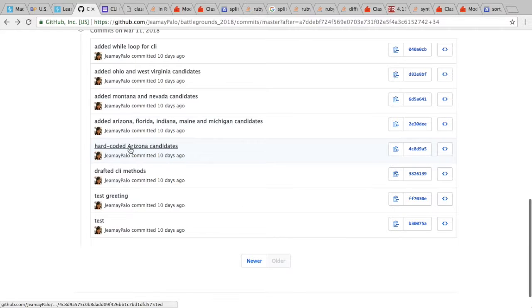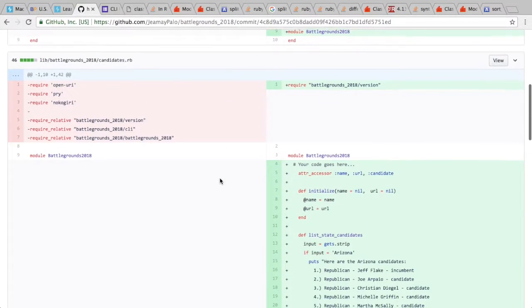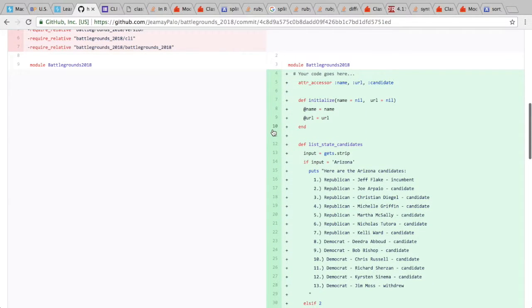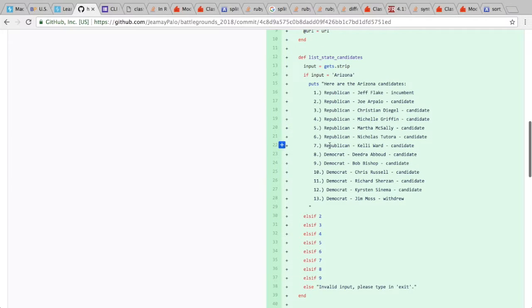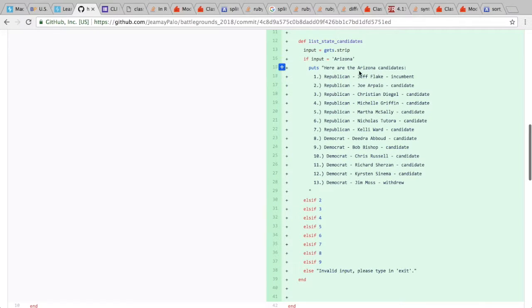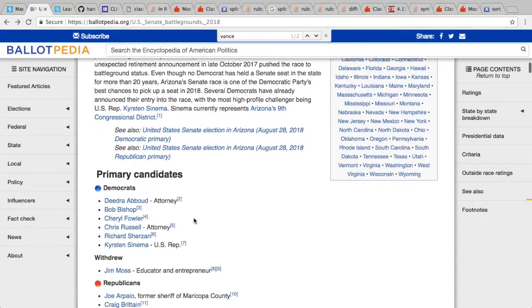Then, let's see. Okay, so after drafting my CLI, I started hard coding the candidates for each state. Starting with Arizona, pretty much like what Avi said, just drafting out how I want each method to look, what I want the output to look like. So I first started listing down each candidate for the state. For example, here are the Arizona candidates, and I took that from this.